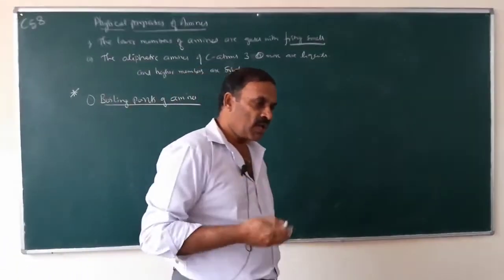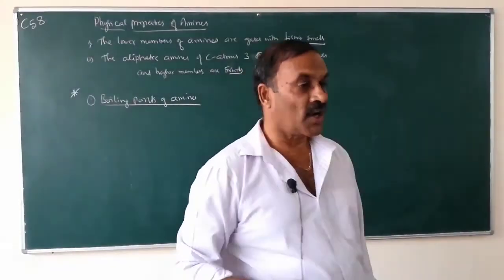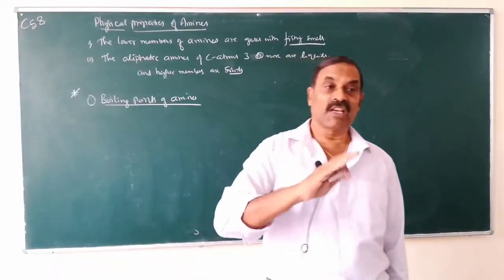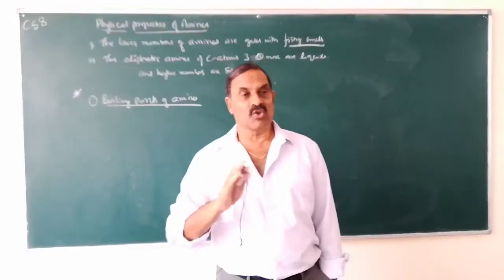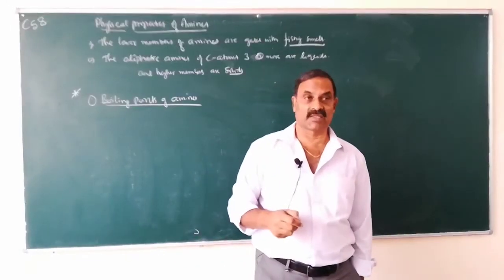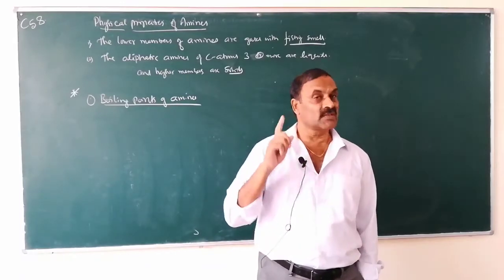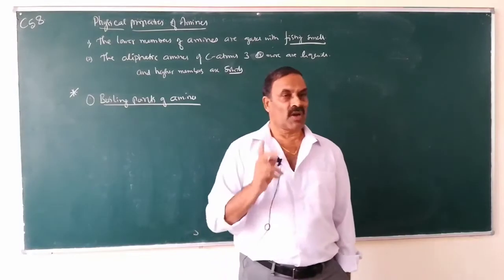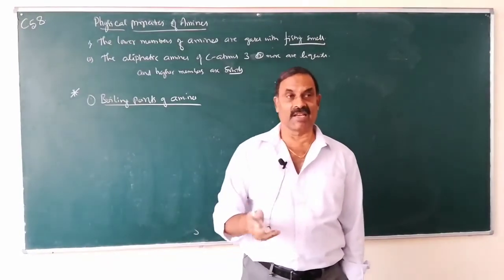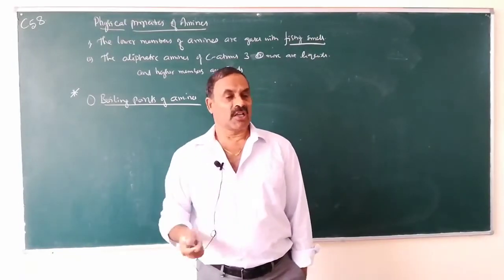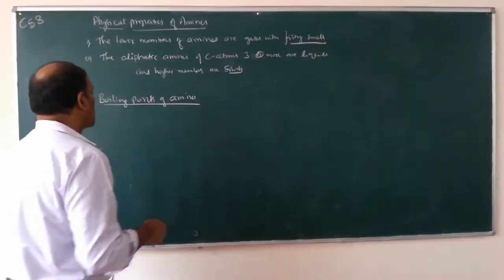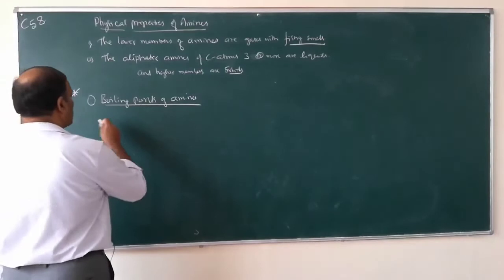Usually, the boiling points of amines are higher than those of other organic compounds of almost the same molecular masses. So this is a very important question: why are the boiling points of amines greater than those of other compounds of the same molecular masses? Write down.